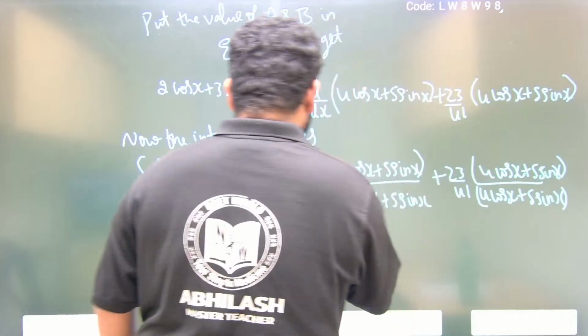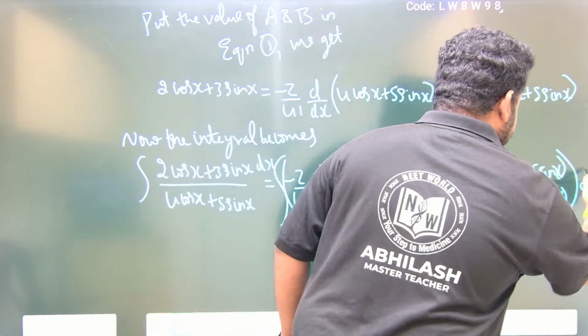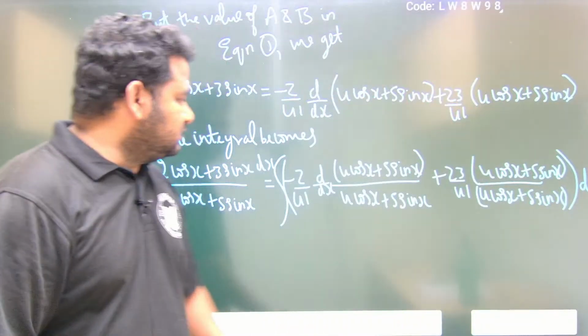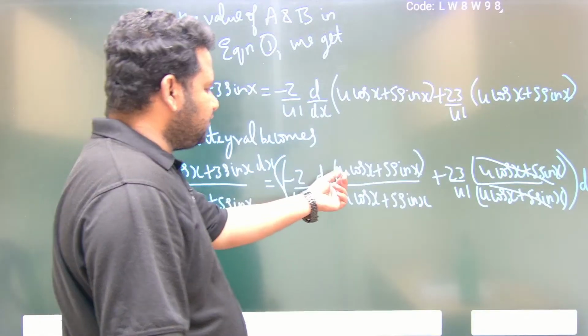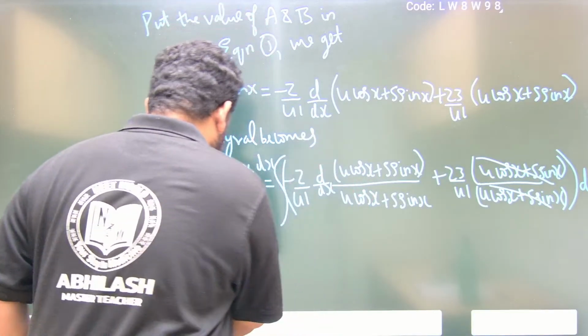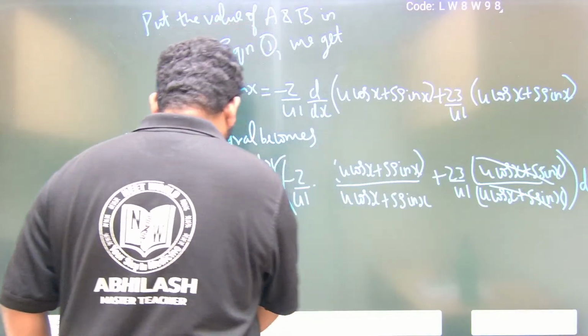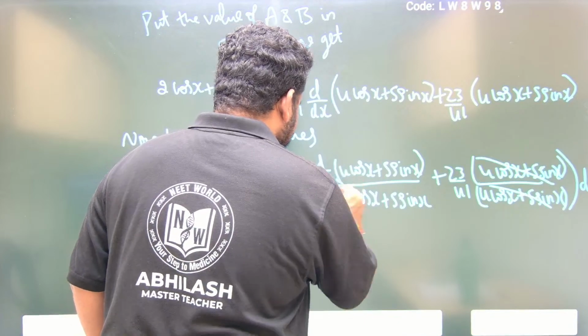So see here, this one entire thing, integral of this entire thing within the bracket dx. So what will happen? See here, this entire thing is same, we will cancel. So this is what? D by dx of this numerator. Okay, this is nothing but what?